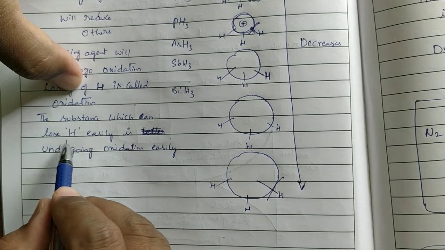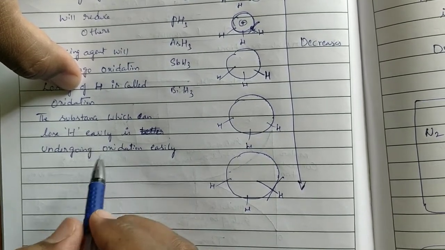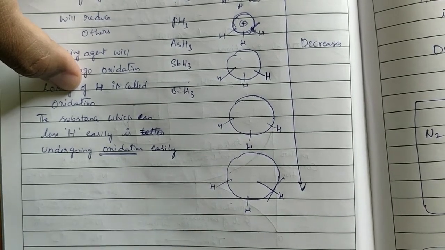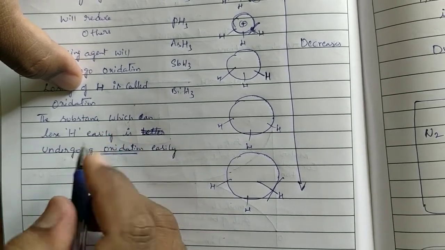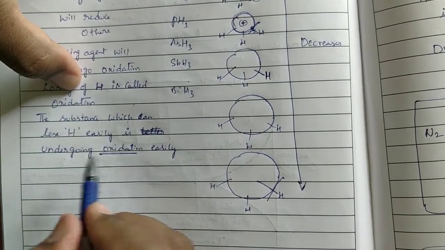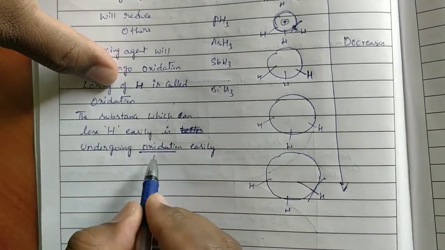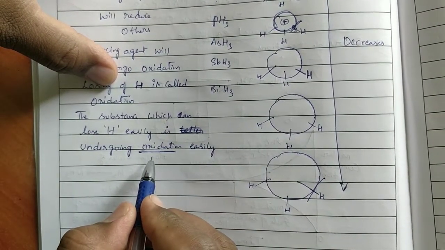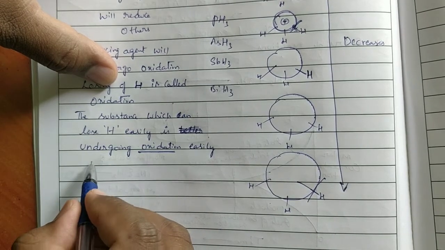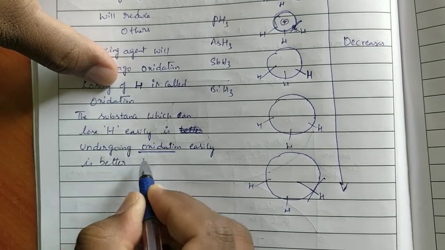Substance which can lose hydrogen easily, that means if that nature is happened easily, that is undergoing oxidation easily. The substance which will undergo oxidation easily is better reducing agent.